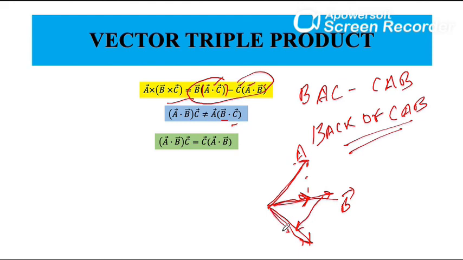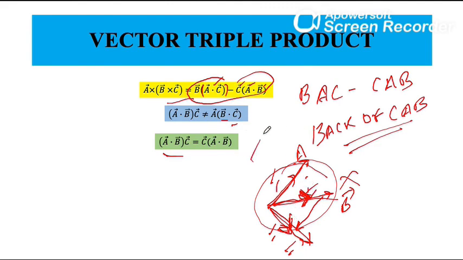Here I am multiplying a in the direction of c, and here I am multiplying c in the direction of b. So both are not the same, whereas either I can multiply this projection with c or c with this projection, both are the same thing.